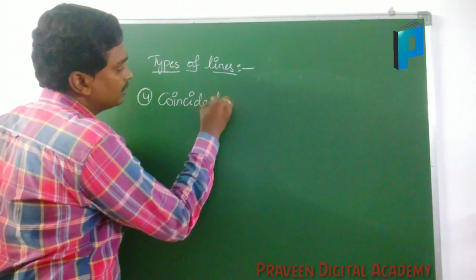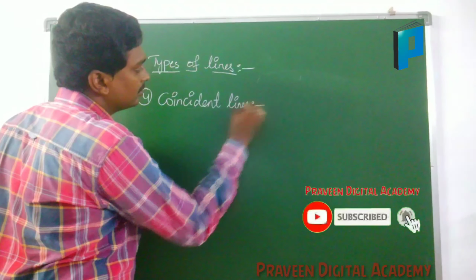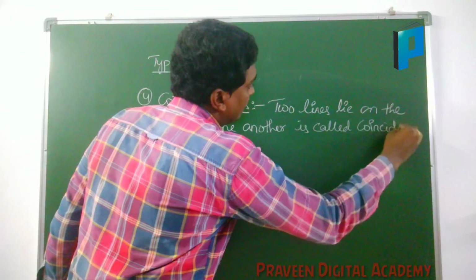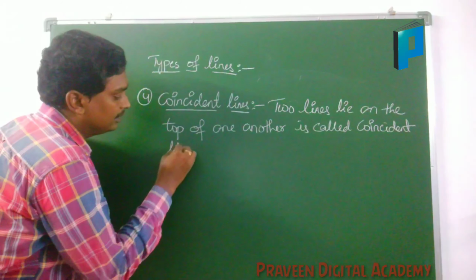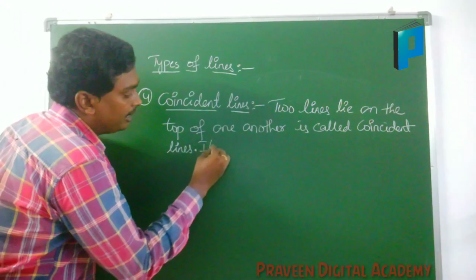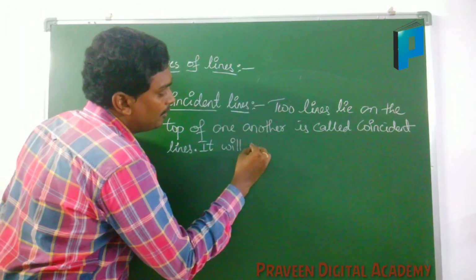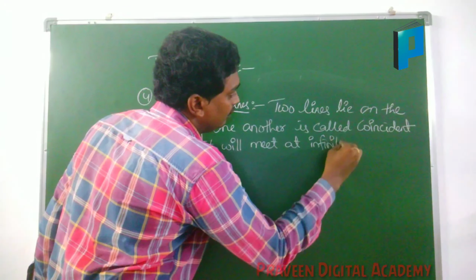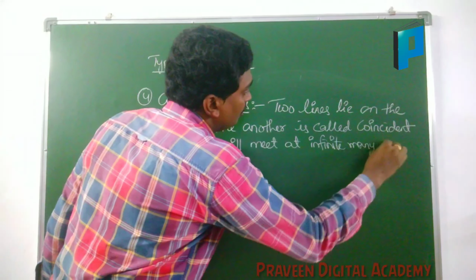Coincident lines. Two lines that lie on the top of one another are called coincident lines. They meet at infinitely many points.